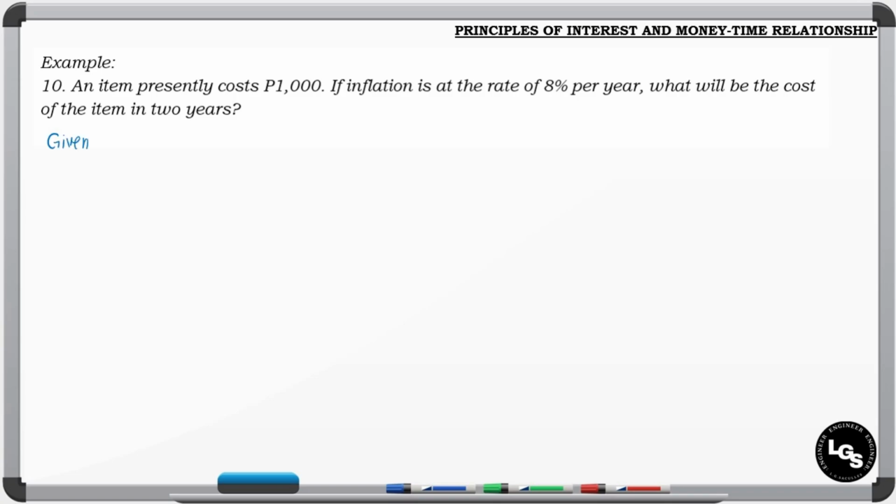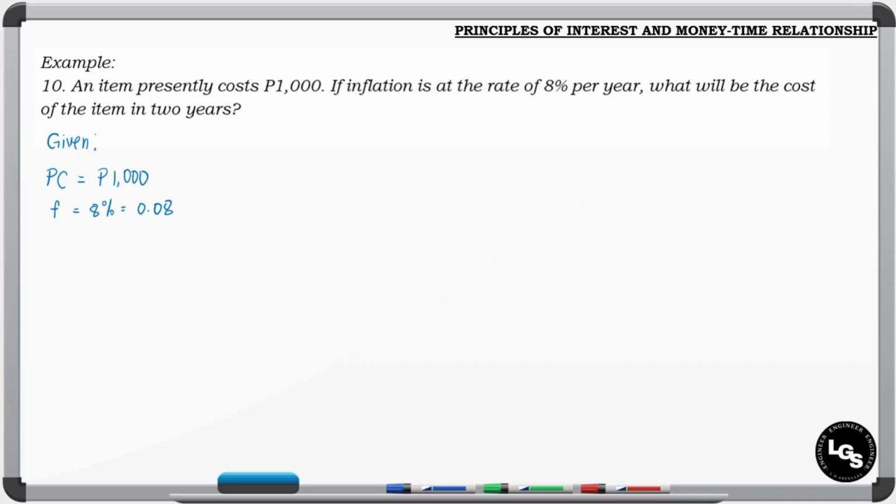We have an item that costs 1,000 pesos. It says there presently costs, so that is the PC, or the present cost of that item, which is 1,000 pesos. Then we have the inflation rate, which is 8%. That is the small letter f, 8% or equal to 0.08.